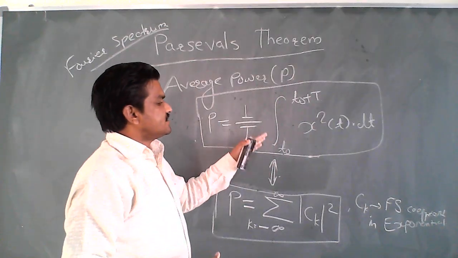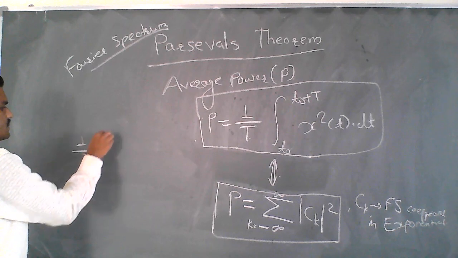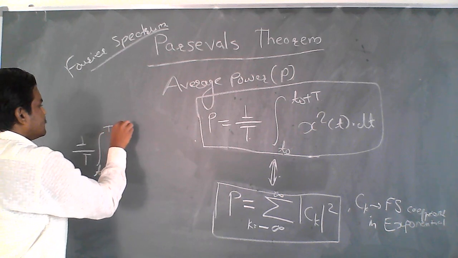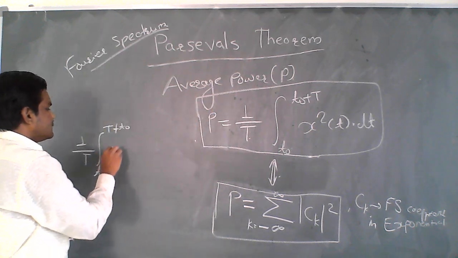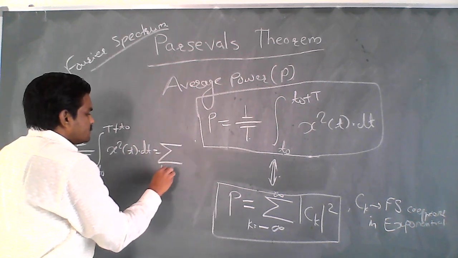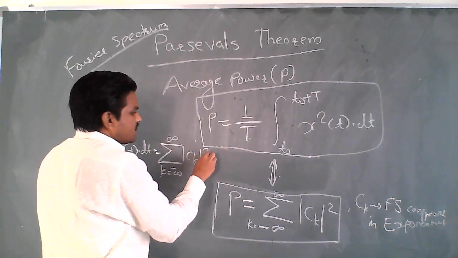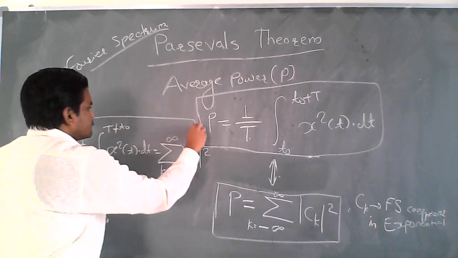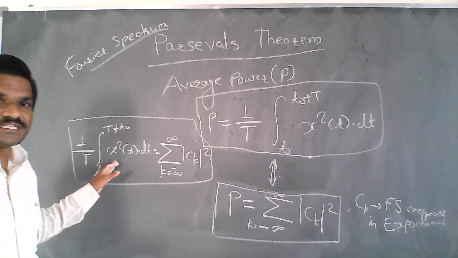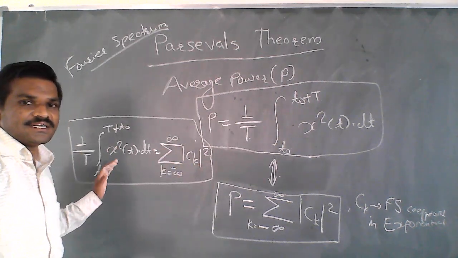Now I will write this as a comparison. 1 by T, integration from T0 to T plus T0, of x square t dt, is equal to the summation from k equals minus infinity to plus infinity of the magnitude of ck square. When you compare these two equations, you can say that this one is a single-sided sequence, and this one is a two-sided sequence.